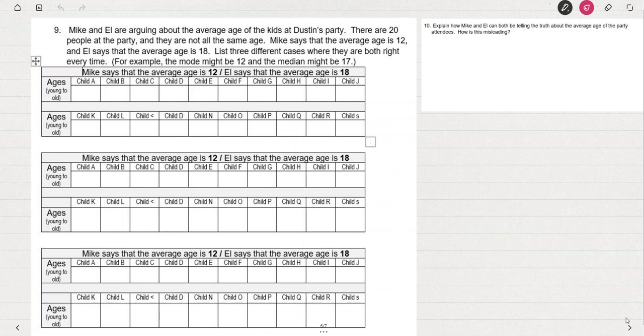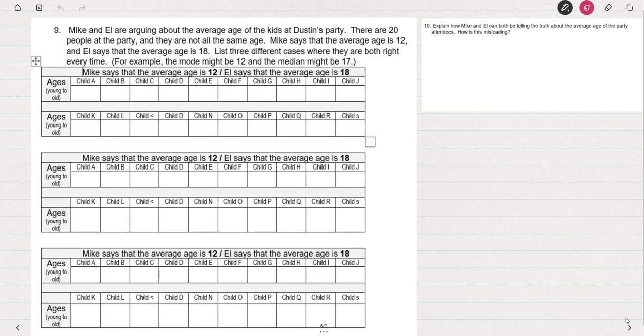This next problem, number 9, just asks you to do the same thing, but we're looking at two cases. We've got Mike and Elle, two Stranger Things characters, and we can see who is misleading who.